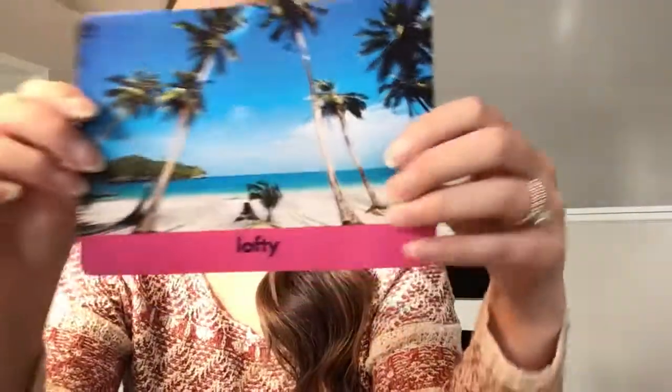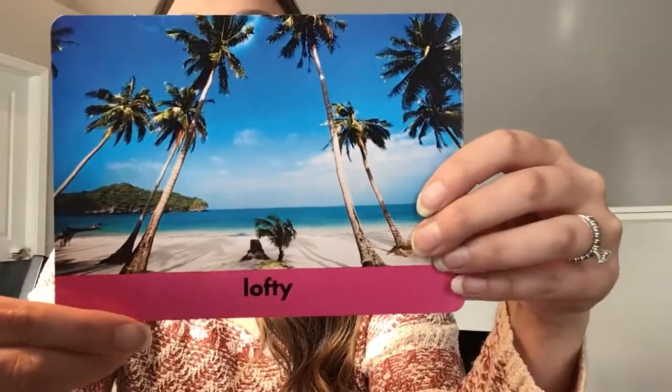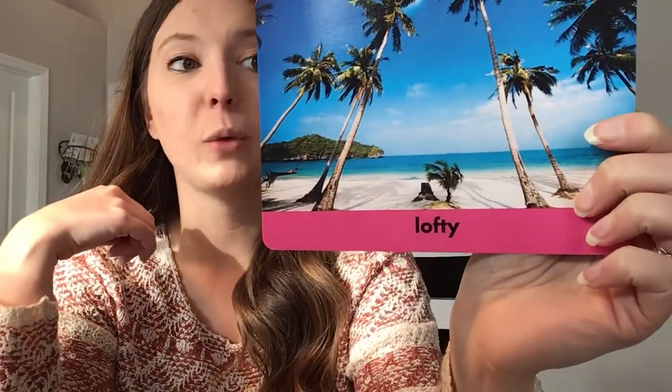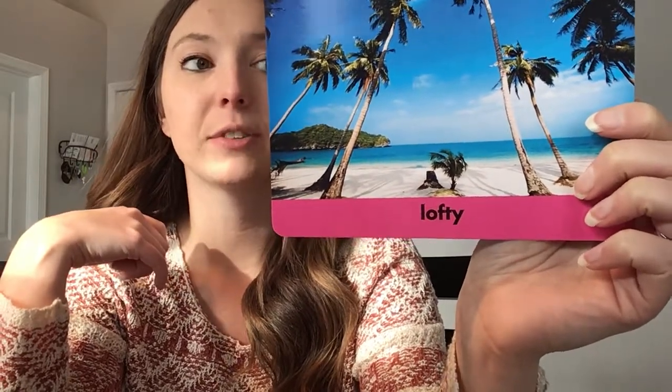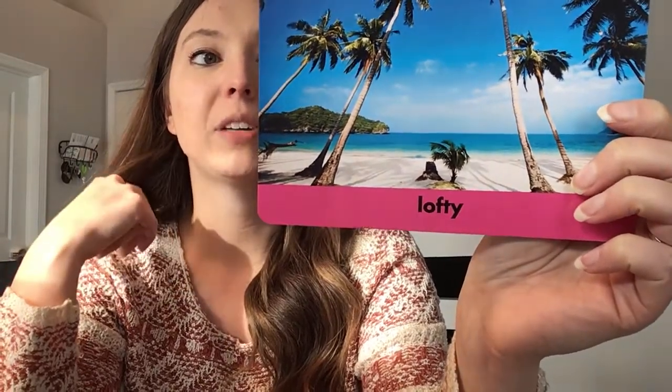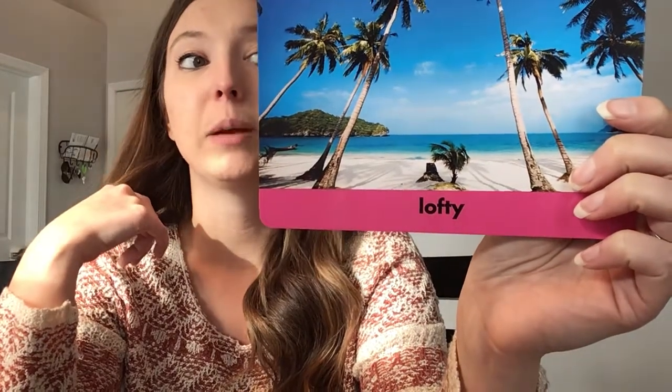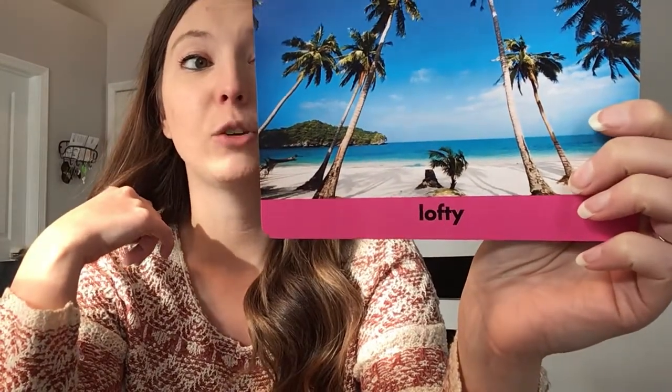So, say the word lofty again. Good. Here are some example sentences. The lofty trees swayed in the wind, or the birds build nests on the lofty cliffs. The views from the top of the lofty skyscraper were incredible. People might use the word lofty when they're talking about goals. Like if they say, wow, that's a lofty goal, they might be saying that's a very high goal for yourself. You better work hard to achieve it.